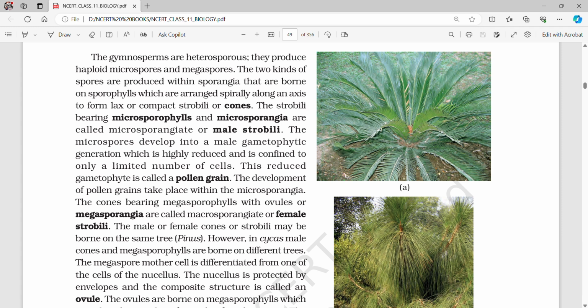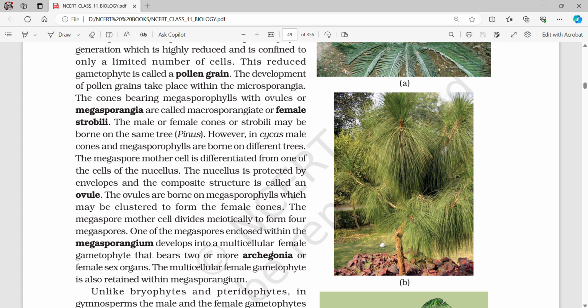The microspores develop into male gametophytic generation, which is highly reduced and is confined to only a limited number of cells. This reduced gametophyte is called a pollen grain. The development of pollen grains takes place within the microsporangia. The cones bearing megasporophylls with ovules or megasporangia are called macrosporangiate or female strobili. The male or female cones or strobili may be borne on the same tree, as in Pinus. However, in Cycas, male cones and megasporophylls are borne on different trees.